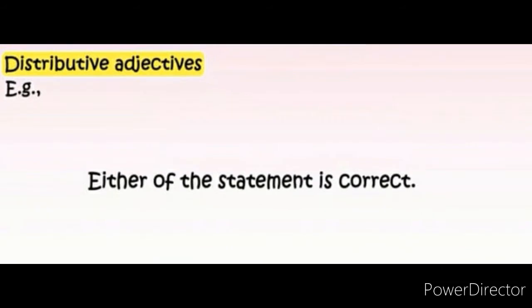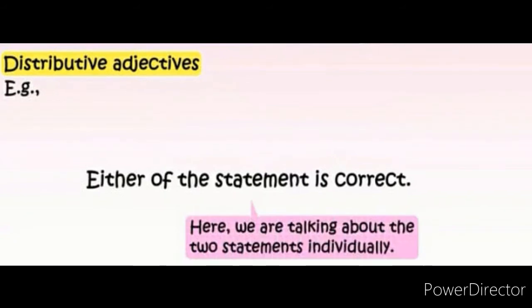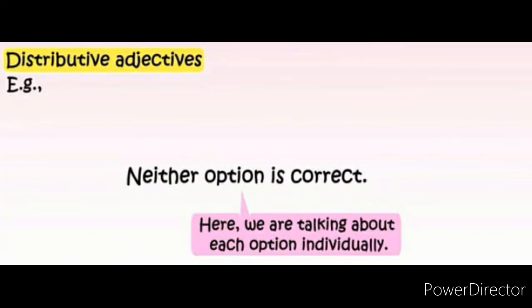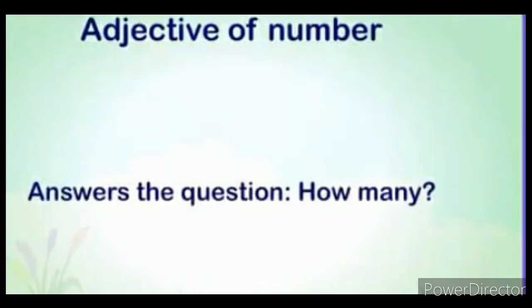Next one. Either of the statements is correct. In this sentence, children, we are talking about the two statements individually. That means either of the statements, either this or that. Neither option is correct. Here we are talking about each option individually. Remember, adjectives of number answer the question how many.